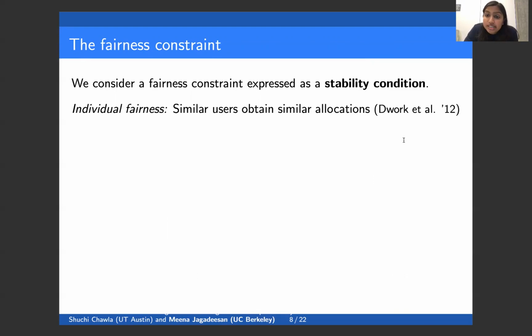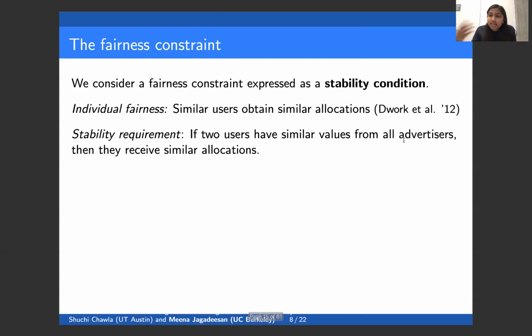So our starting point is individual fairness, which stipulates that similar users obtain similar allocations. We think of this as a stability requirement. If two users have similar values from all advertisers, then they should receive similar allocations. The motivation for this is, recall that we're focused on the unfairness introduced by the ad auction platform. And we assume that we've audited advertiser bids to ensure that they're fair.